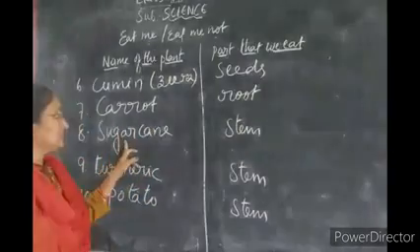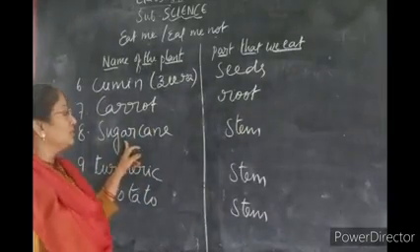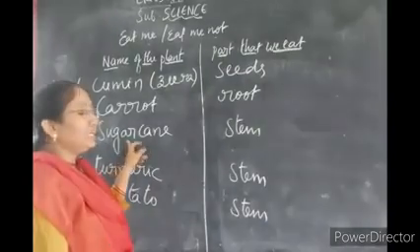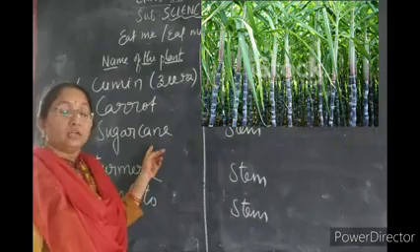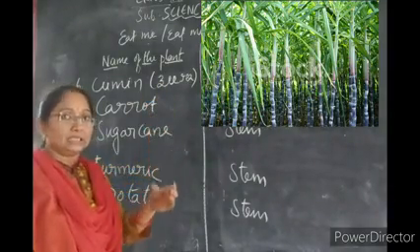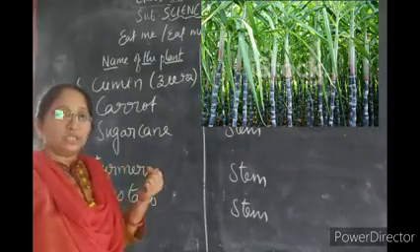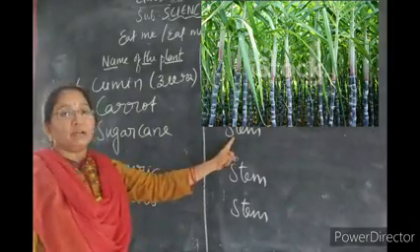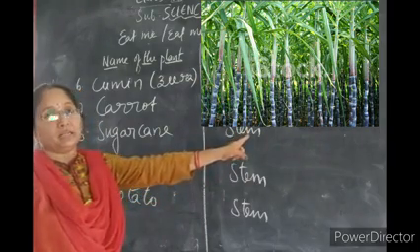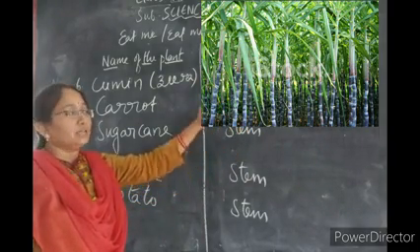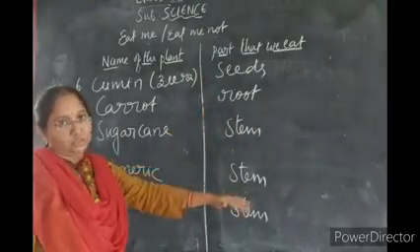Understand? Next, the sweetest stem we eat is sugarcane. Sugarcane is a strong, thick, stem-like structure which is juicy. It is very sweet, and we obtain it from the stem part of the plant. So we eat the stem, avoiding the leaves and roots.